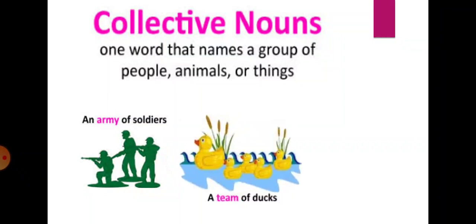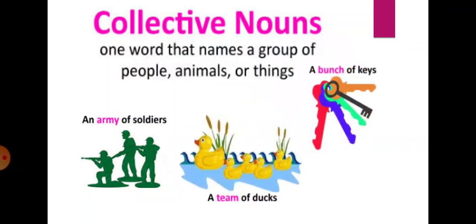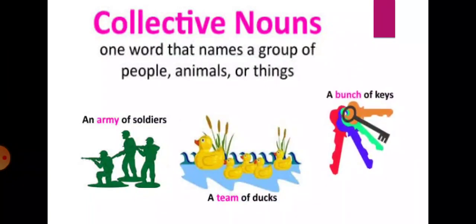Here there are 5, right? So you can use the word team specifically for ducks, right? A team of ducks. Next, a bunch of keys. If you see many keys, a group of keys, then you have to say a bunch of keys.